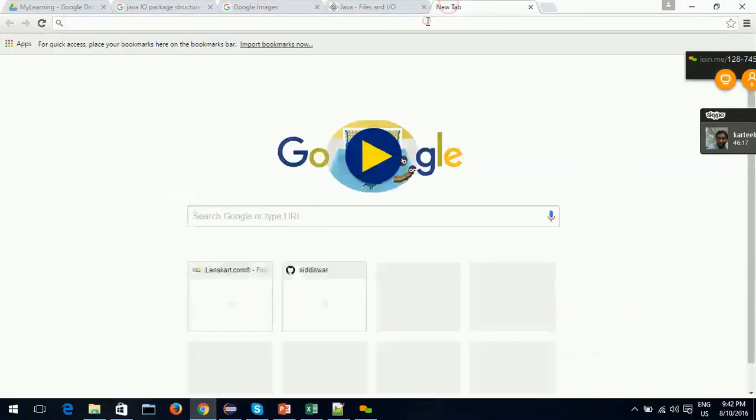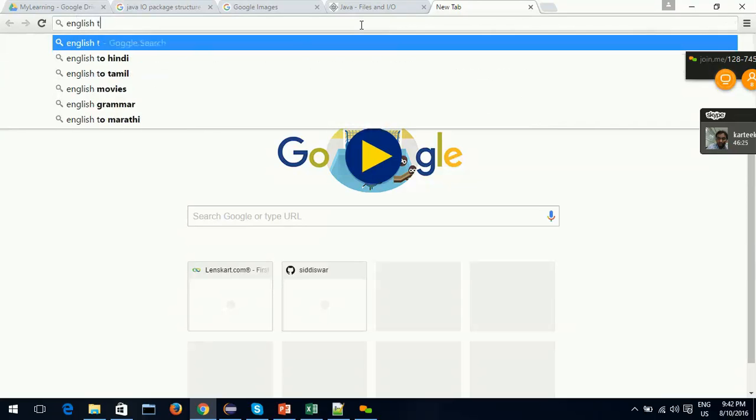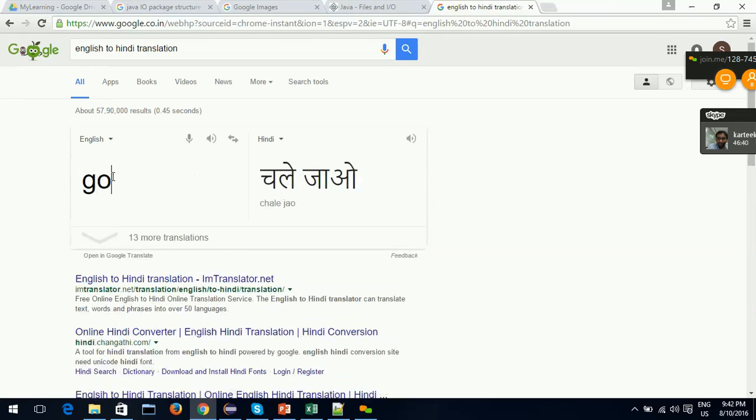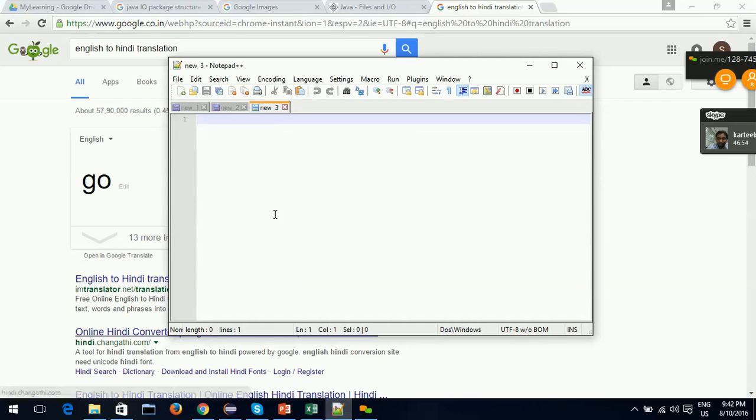Let me show you one example. Notepad is there, right? I did an English to Hindi translation. I got a word, "go", that is "chale jao". Go in English is called "chale jao" in Hindi. So basically, this is a character. Cha is a character, le is a character. So these are characters. If I paste it here, see, we are able to